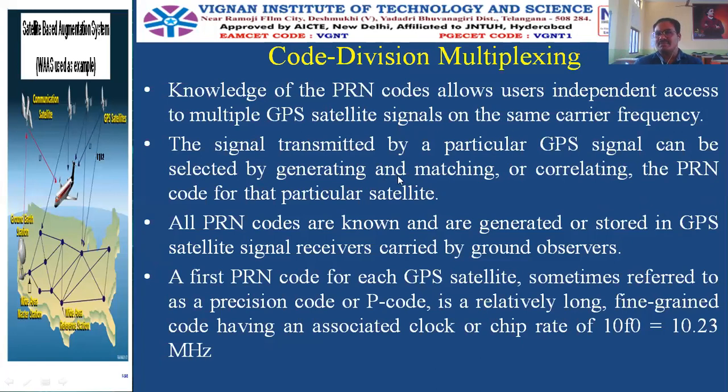The signal transmitted by a particular GPS satellite can be selected by generating, matching, and correlating the pseudo-random noise code for that particular satellite. This information is already present at the receiver, so whenever a signal comes, it will match and correlate. All pseudo-random noise codes are known and stored in the GPS satellite signal receivers, that is, at the ground position.